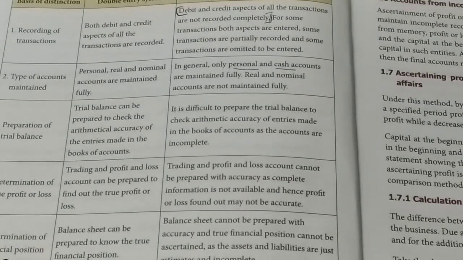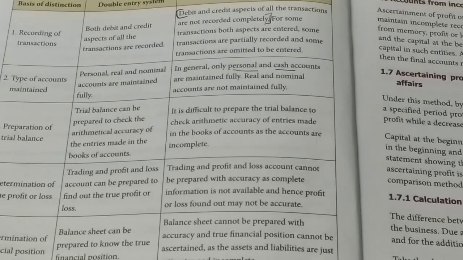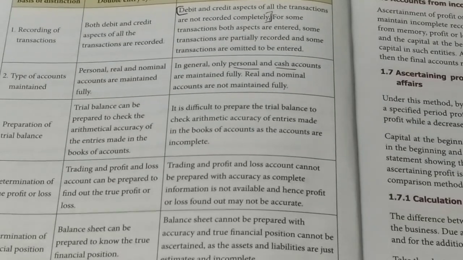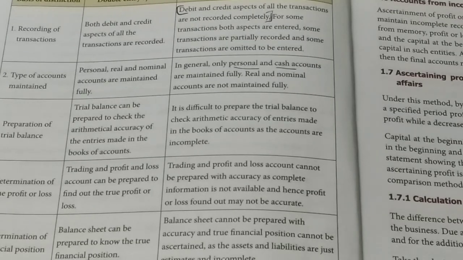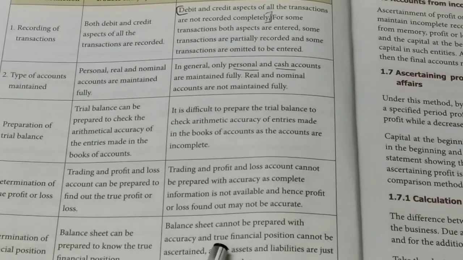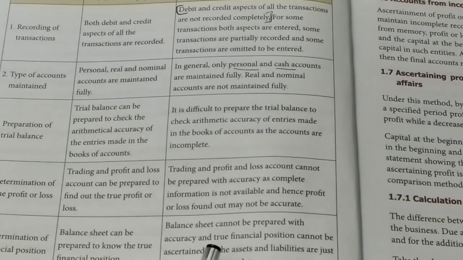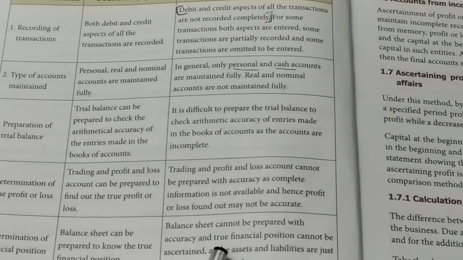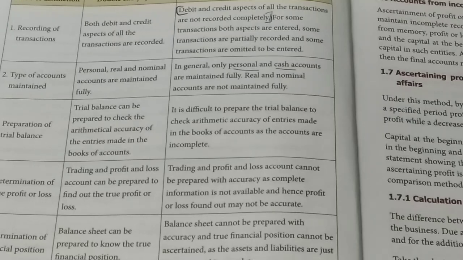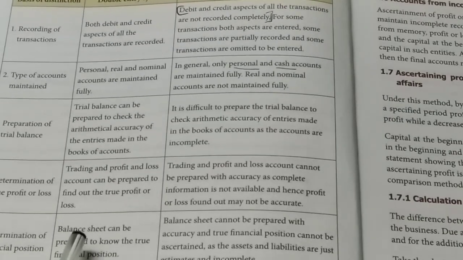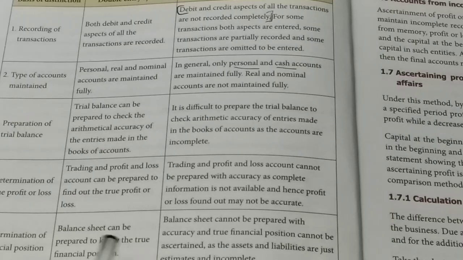Then the fifth point is determination of financial position. Financial position means preparation of balance sheet. Here in case of double entry system, they can prepare the balance sheet with accurate figures, accurate amount. But in case of incomplete records, they cannot show the true financial position because the items shown in the assets and liabilities are just estimates, not the actuals. They are showing only estimates. Here they are showing only actuals. That is the difference in financial position.